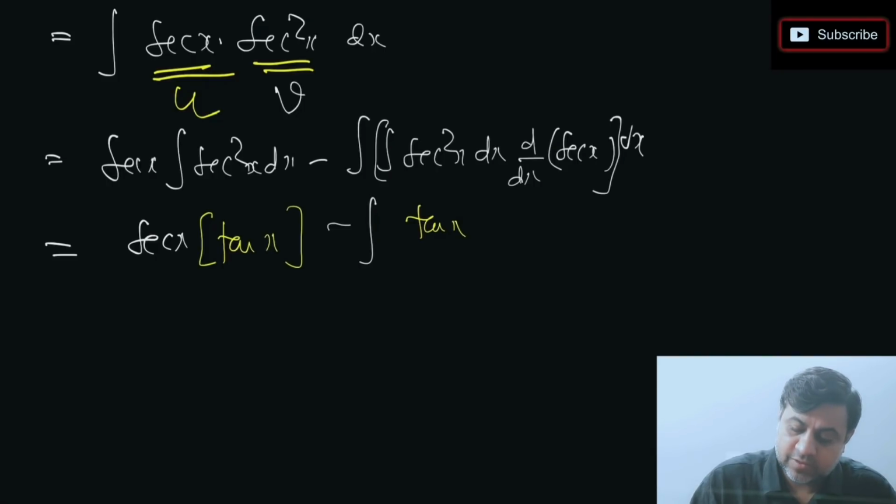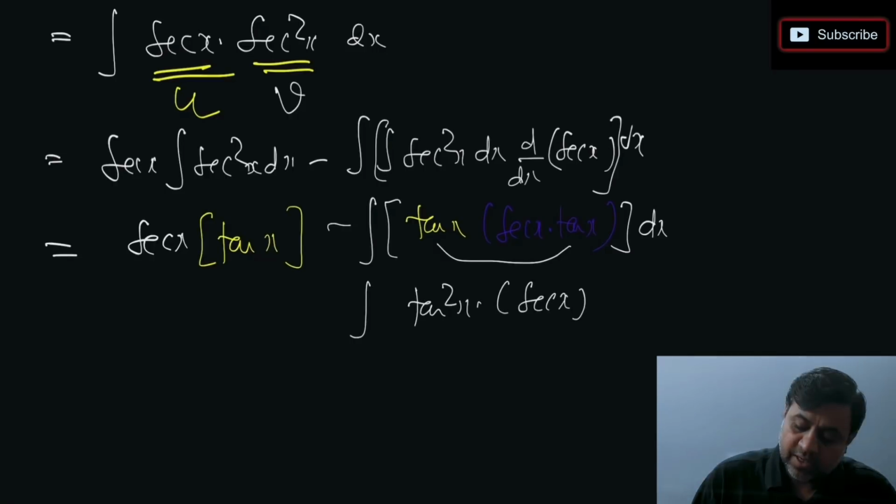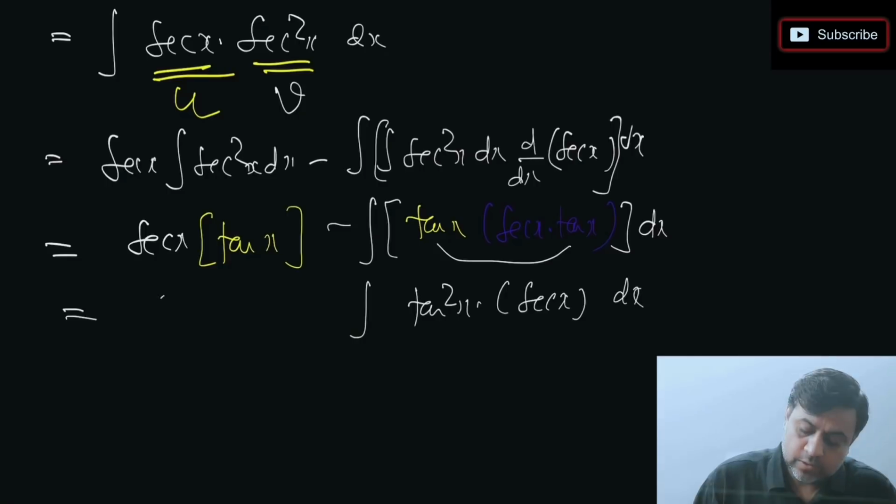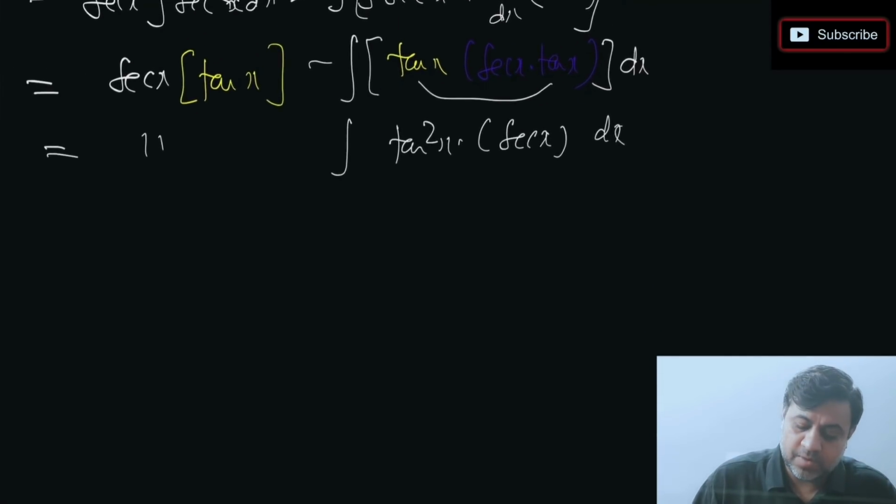Derivative of sec x is sec x into tan x. So all this needs to be taken care of very nicely. Now I'm going to multiply tan x into tan x. So I'm going to get tan square x. So this is going to be tan square x into sec x dx. This first part, sec x tan x, I'm going to keep as it is.